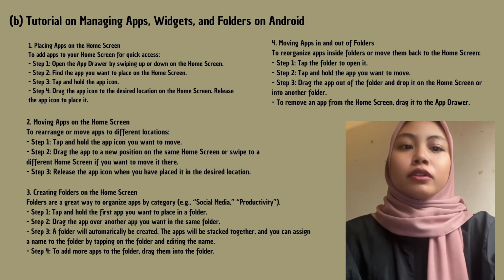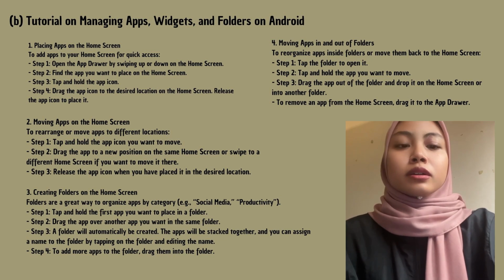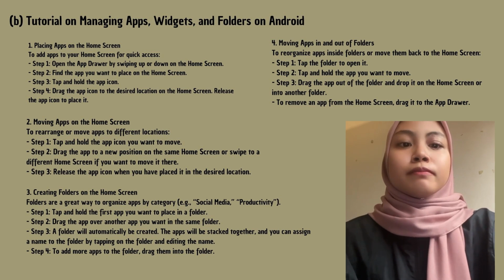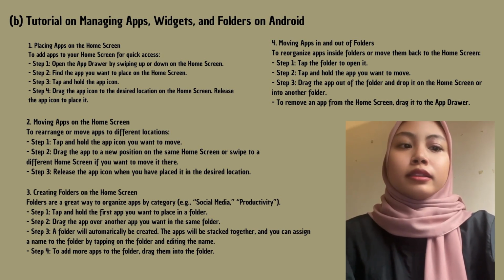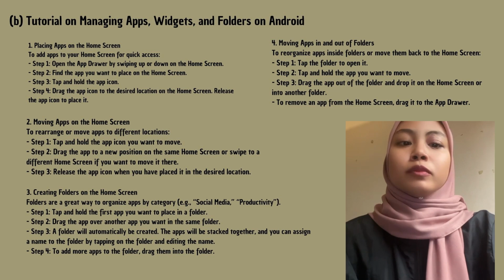Step 3, a folder will automatically be created. The apps will be stacked together and you can assign a name to the folder by tapping on the folder and editing the name. Step 4, to add more apps to the folder, drag them into the folder.